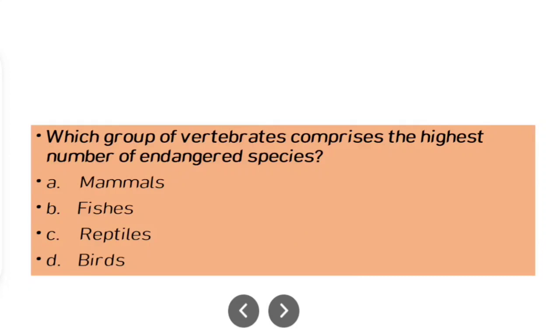Which group of vertebrates comprises the highest number of endangered species? Option A, mammals. Option B, fishes. Option C, reptiles. Option D, birds. So it's actually option A, mammals. Mammals have a high number of endangered species.